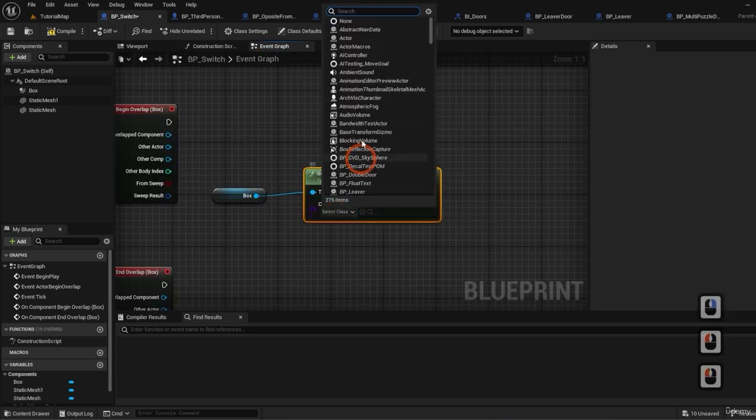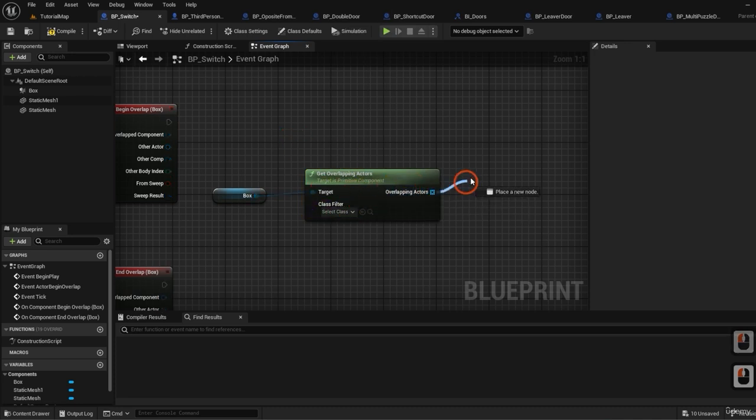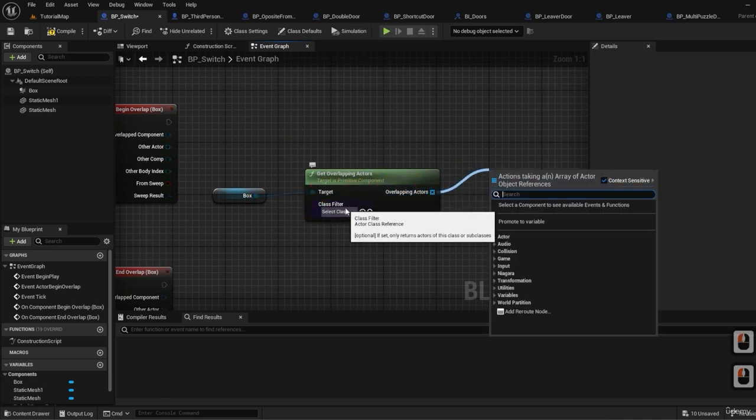There is a class filter if we needed to search for a specific type, and this would return only a list of that specific class. But for us, we care about everything.